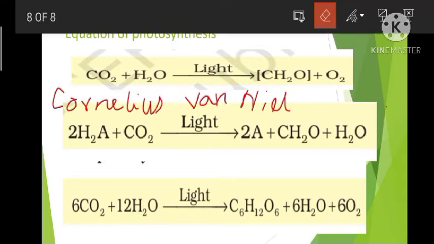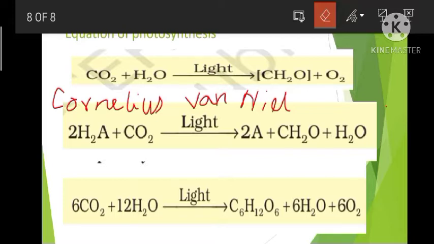A milestone contribution to understanding photosynthesis was given by a microbiologist, Cornelius van Niel. He was studying purple and green bacteria. Based on his study, he demonstrated that photosynthesis is a light dependent reaction in which hydrogen from a suitable oxidizable compound reduces carbon dioxide to carbohydrate.